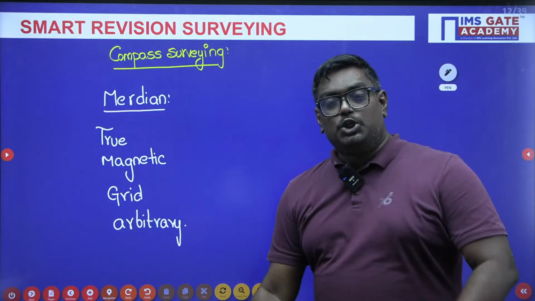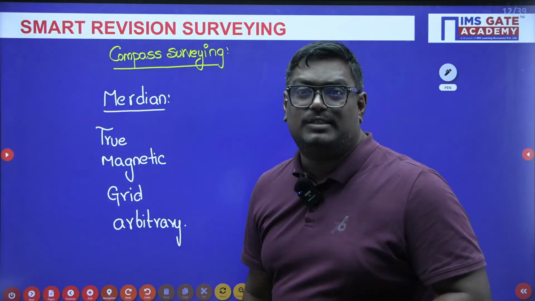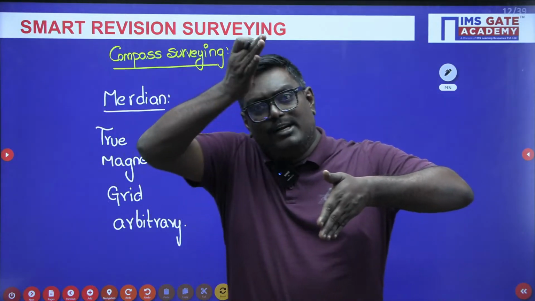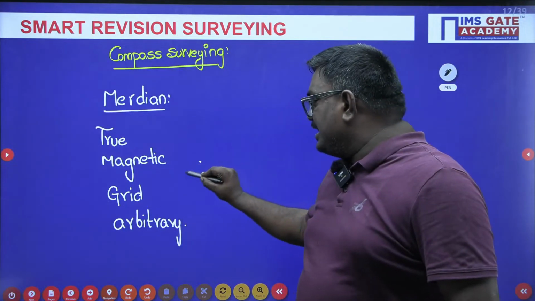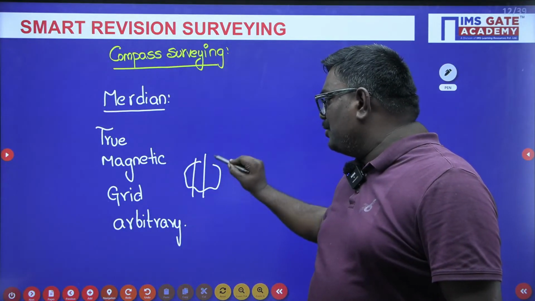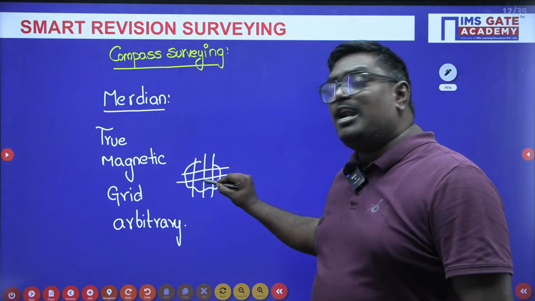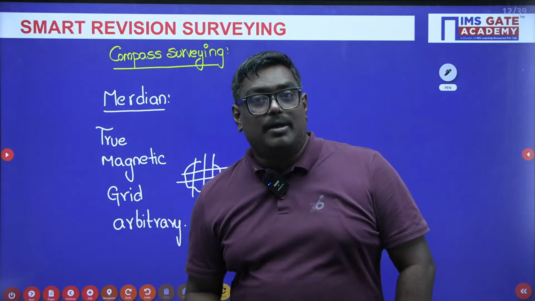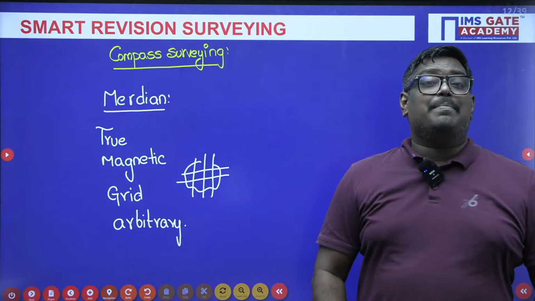Grid meridian means, usually grid meridian is followed in USM. You divide the entire area into grids. Suppose this is an area. You divide this area into grids and take the central portion as reference and solve the problem. What do you mean by arbitrary meridian?